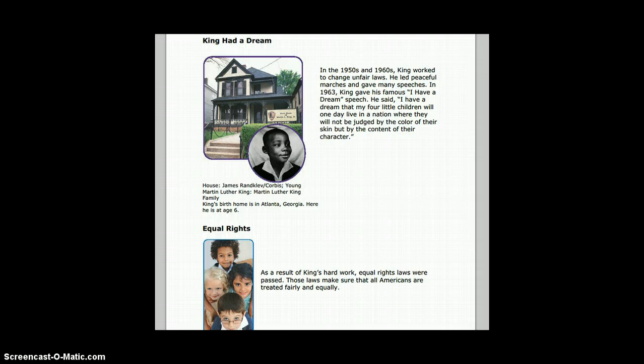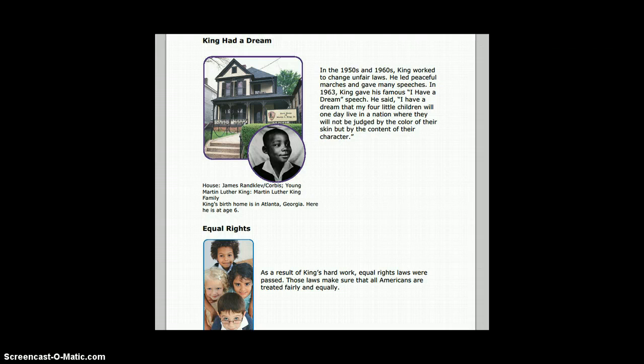In the next paragraph, I would focus on, in the 1950s and 1960s, King worked to change unfair laws. He led peaceful marches and gave many speeches. In 1963, King gave his famous I Have a Dream speech. And in the last paragraph, under equal rights, as a result of King's hard work, equal rights laws were passed. Those laws make sure that all Americans are treated fairly and equally.